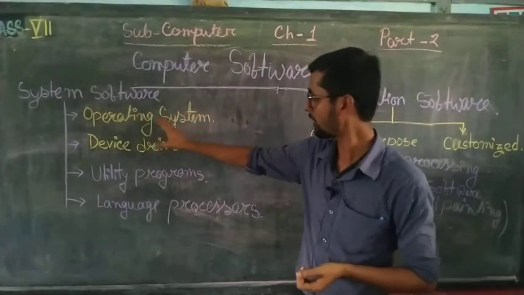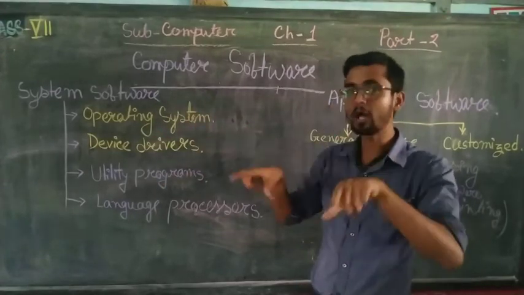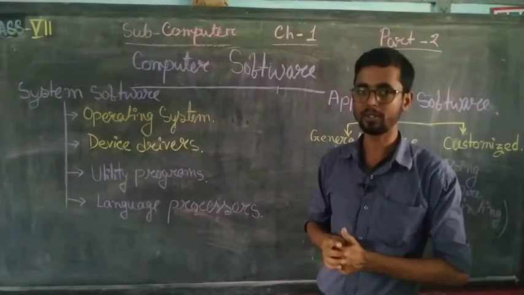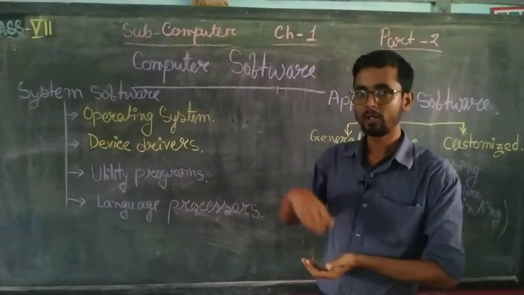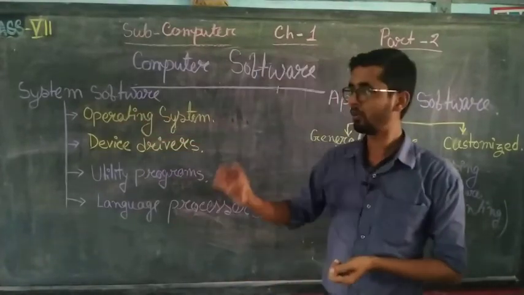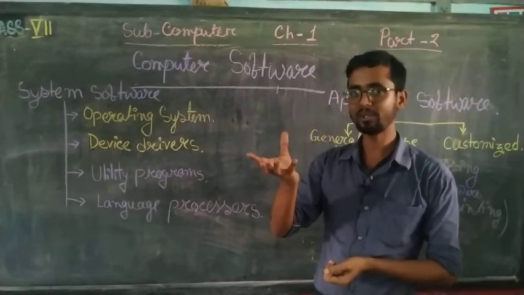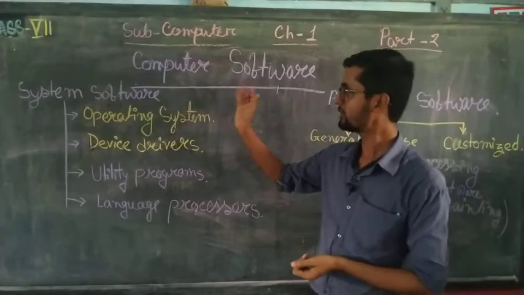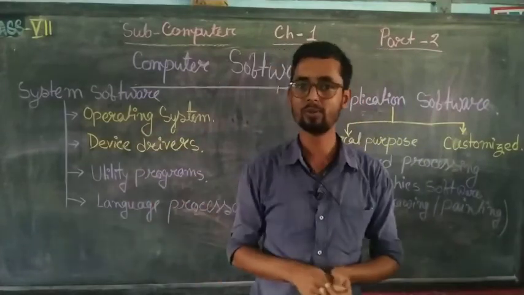That means all this software we have to install in the hardware system of a computer. So if we are going to buy a new computer set, at first what do we have to install? System software. All this kind of software we get on a disk. We have to install these disks first, in the system, that means in the CPU.